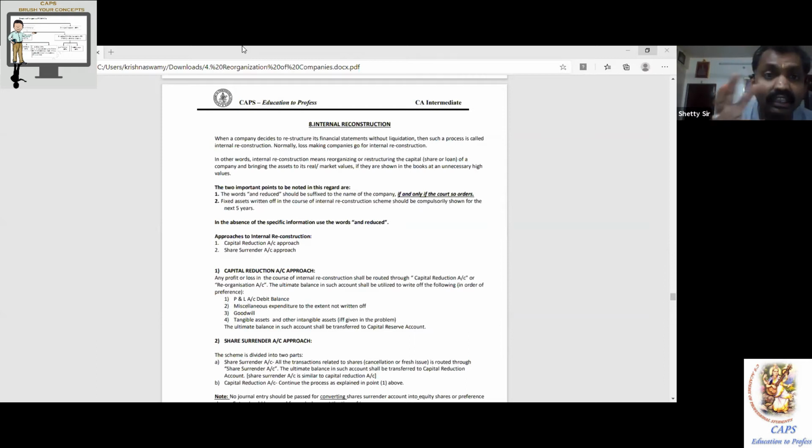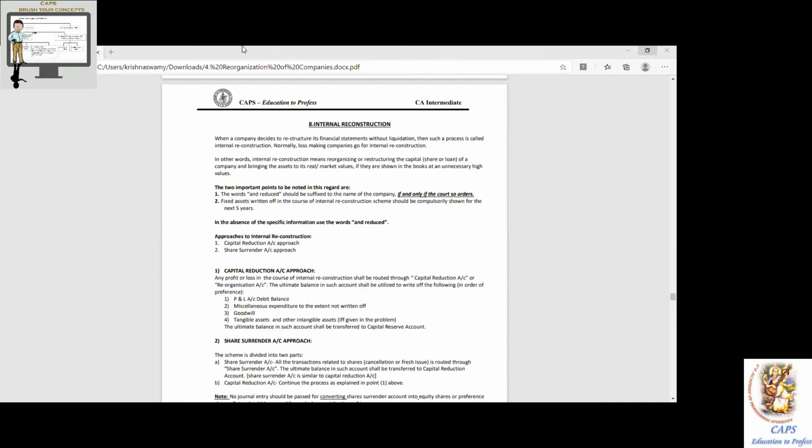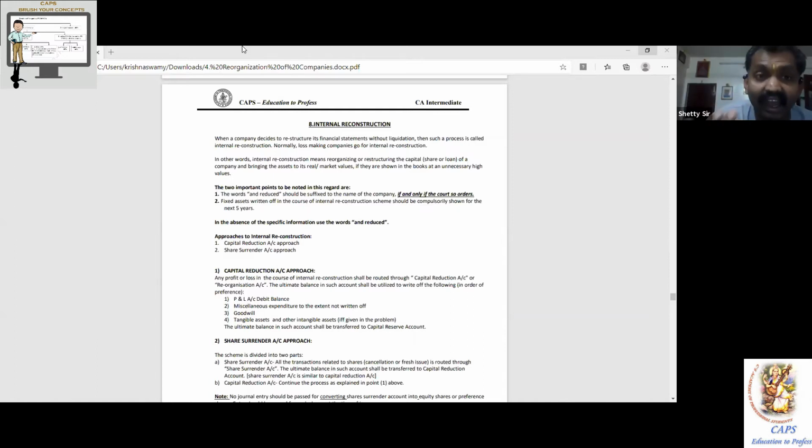Initially, capital reduction account. At the end, whatever the balance in the capital reduction account, we have to beautify the balance sheet. How to beautify the balance sheet? On the asset side, all of you listening? Yes, sir. Okay. On the asset side, in a traditional format, I'm trying to say,